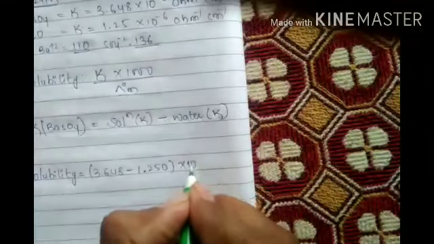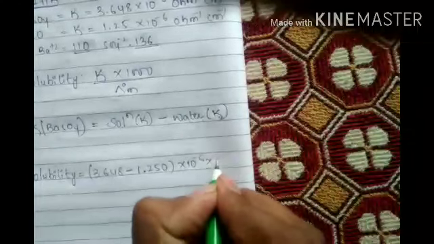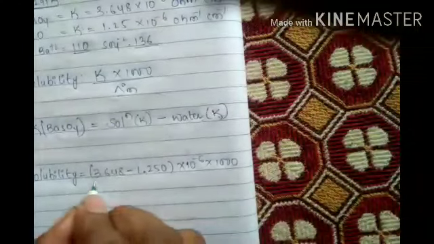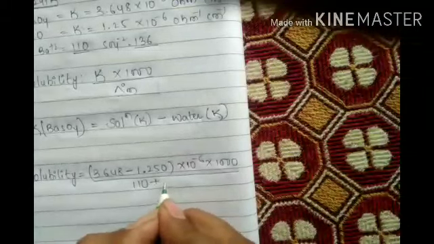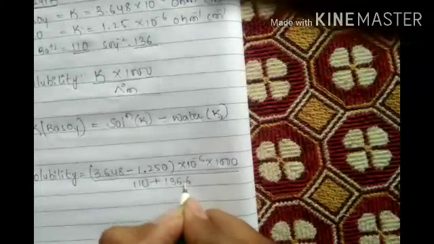So 10 to the power of minus 6 into 1000 by 110 plus 136.6.